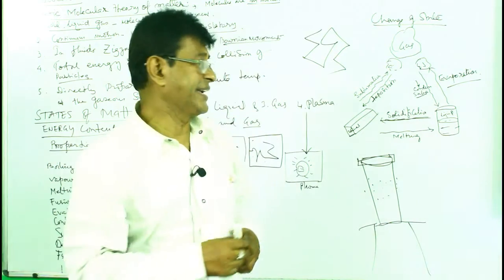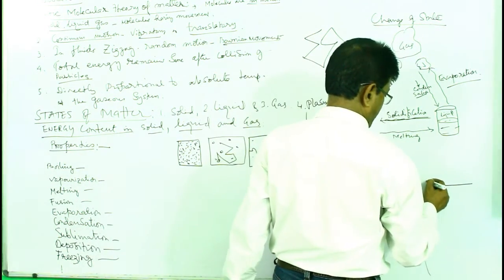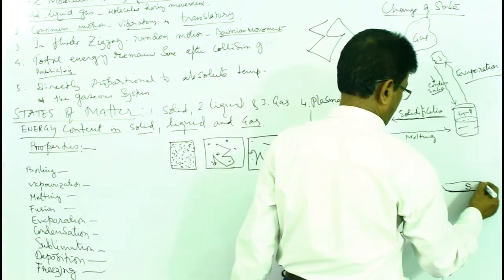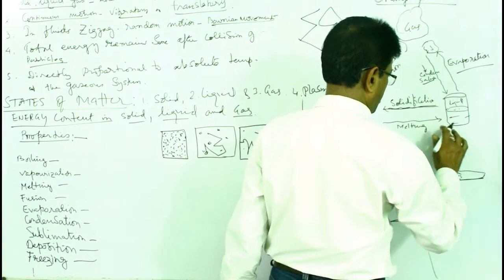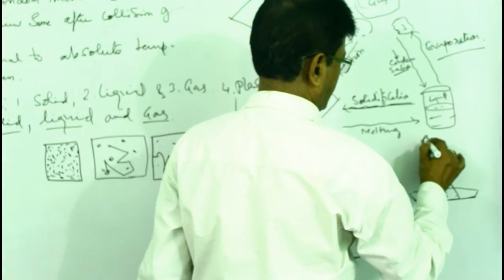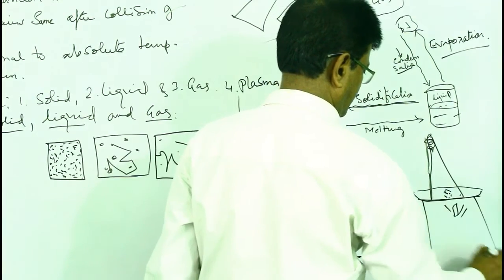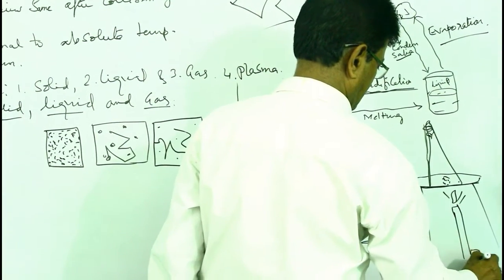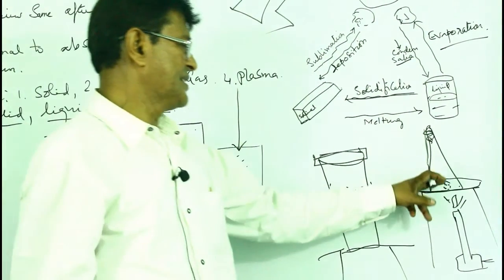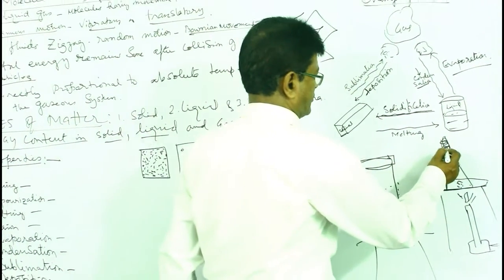You can test it by taking a funnel. Suppose this is a container, a petri dish or something else, where some camphor is kept, and one funnel is introduced here, and then a cotton plug. Heat it with a Bunsen burner. What will happen, you know? As soon as heat is applied, the iodine will instantly change into gas and will be deposited over there.